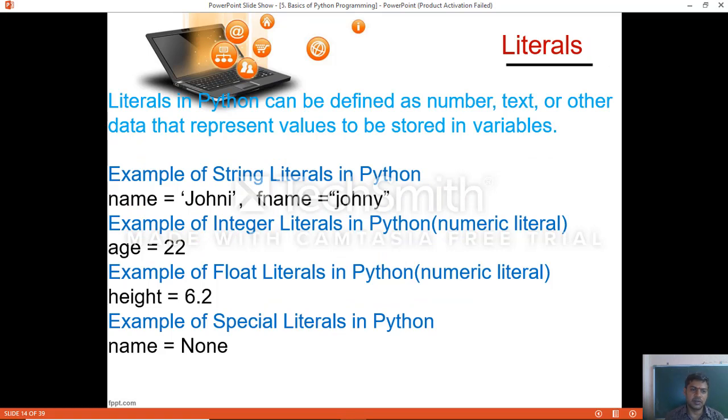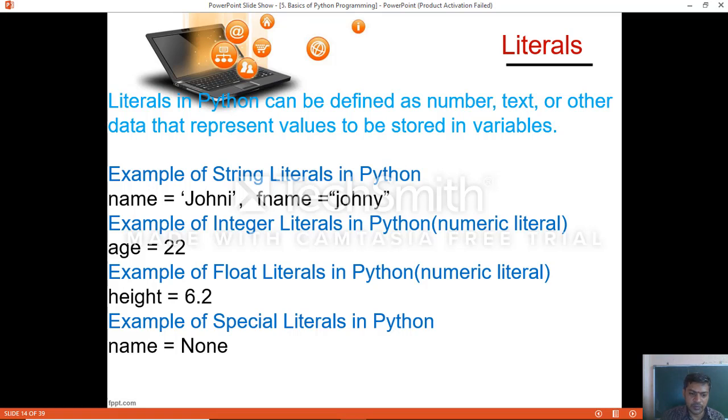Literals. Already we know the brief about literals. Literals in Python can be defined as number, text or other data that represents values to be stored in variables. You can see here examples of different kinds of literals. Example of string literals in Python: name equal to Johnny, first name equal to Johnny. Example of integer literals, that is numeric literals, initializing the value: a equal to 22, a equal to 10, a equal to 20. These all are examples for integer literals.